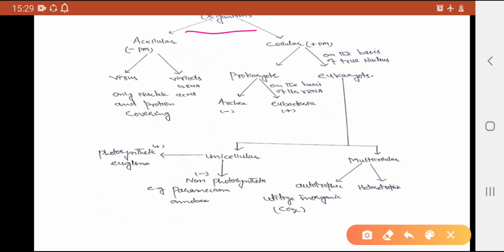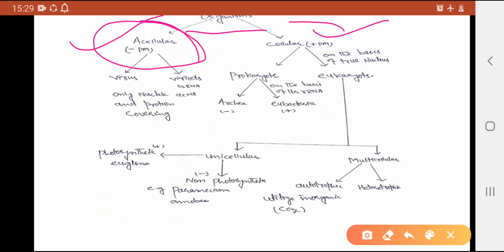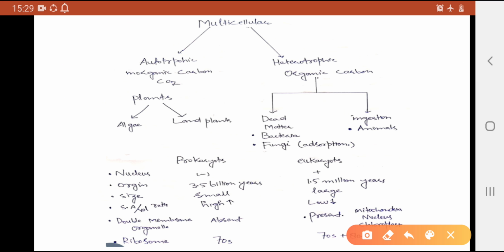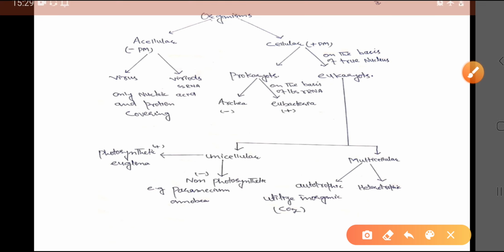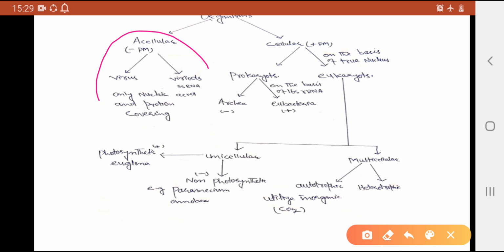Organisms may be single cellular. Organisms may be cellular or acellular. Cellular are made up of different types of cells, and acellular do not have a definite cell shape. Usually, viruses and viroids are included in acellular organisms.